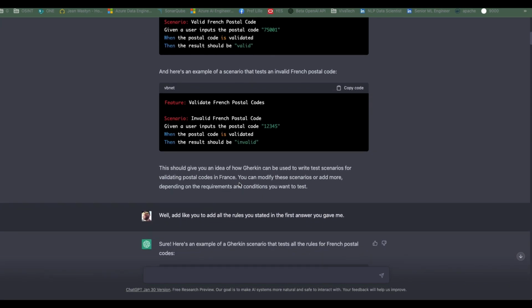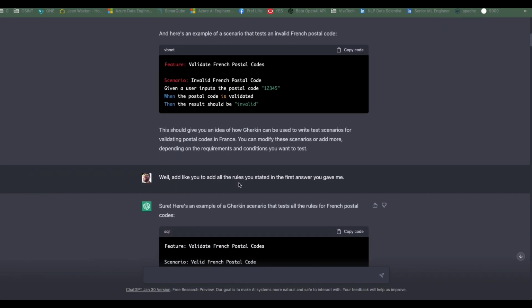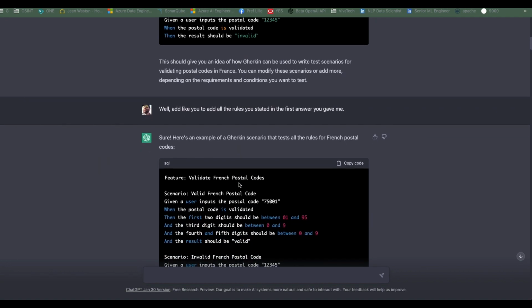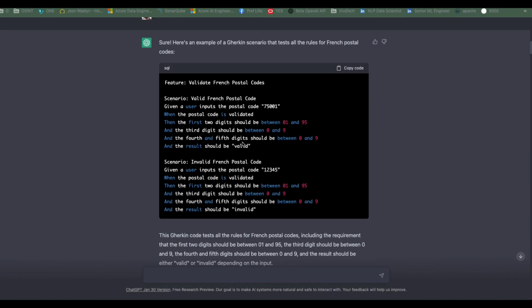I say, cool, but you gave me many more rules, so maybe you can add all the rules to your Gherkin scenario. And so it does. But you see here it's saying when the postal code is validated, then the first 2 digits must be between 1 and 95, and then the third digit between 0 and 9, and so on. So the thing is that here I see rules. I don't see examples anymore. But Gherkin scenarios, we know that they should be examples.